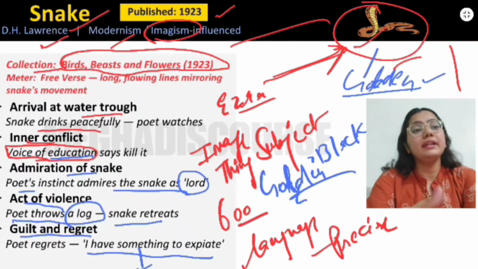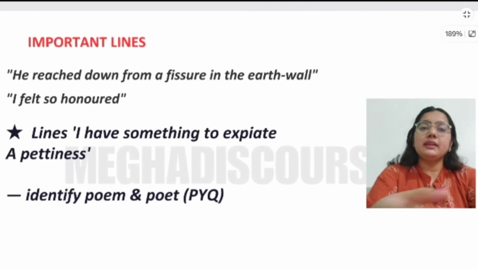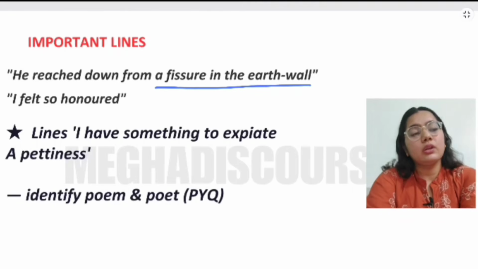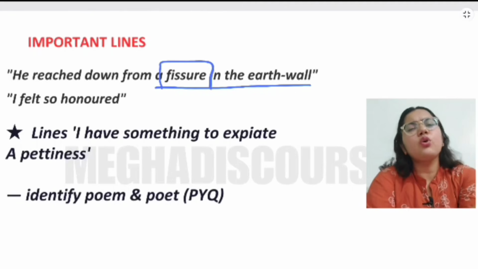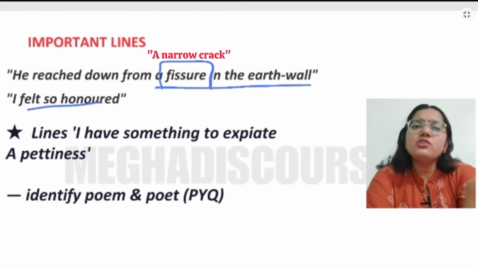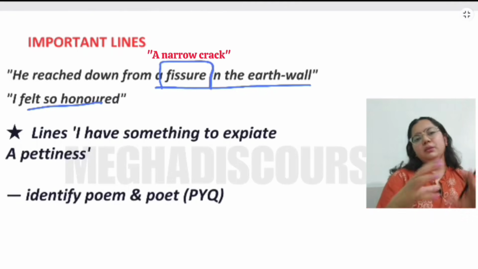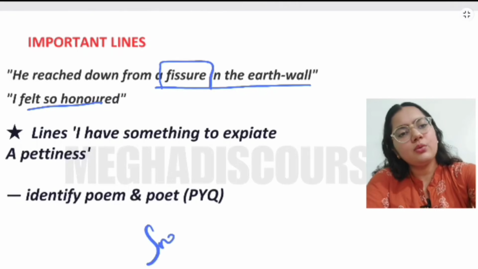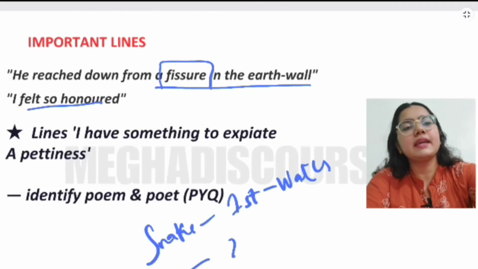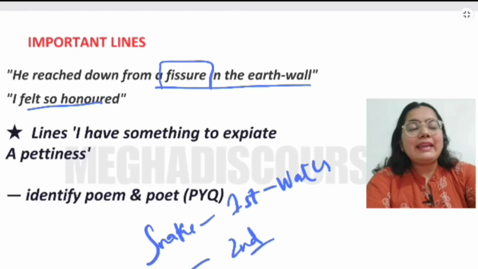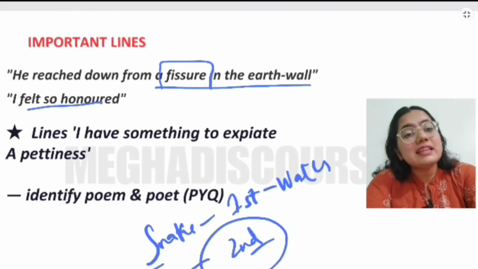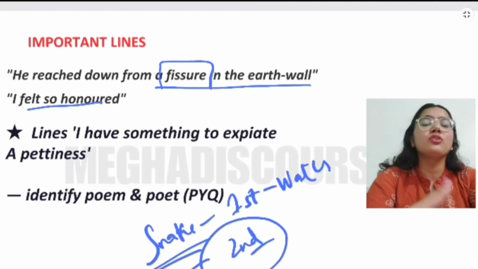Now this is a very important line, right? So here are a few lines that you need to remember. First, he reached down from the fissure in the earth wall, right? From the fissure, or we can say the broken cracks in the wall. So he came from that, and he felt so honored, because this snake was the first person who arrived to drink the water, but our speaker is the second person to do so. So here the snake is a kind of guest, or we can say lord, for the speaker.